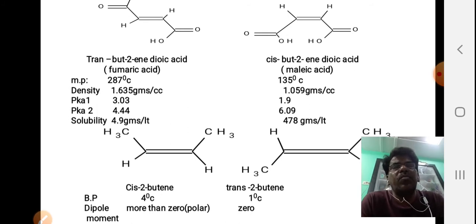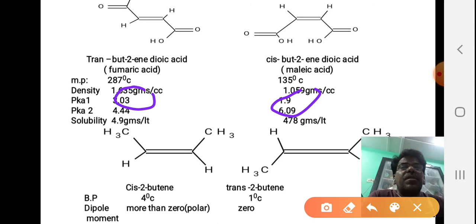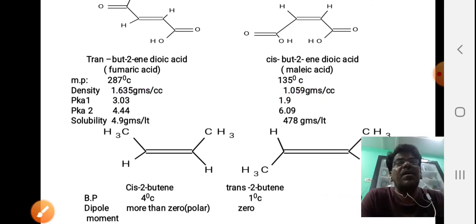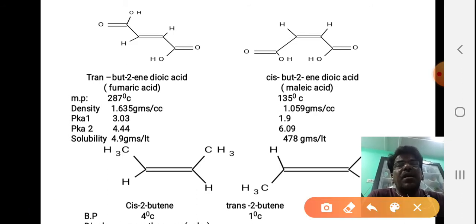Here pKa is 1.9, here 3.03. That means the first hydrogen will be easily removed from the cis compound, but the same will not be removed easily from the trans compound, because its pKa value is 3.03. Its Ka value is less.